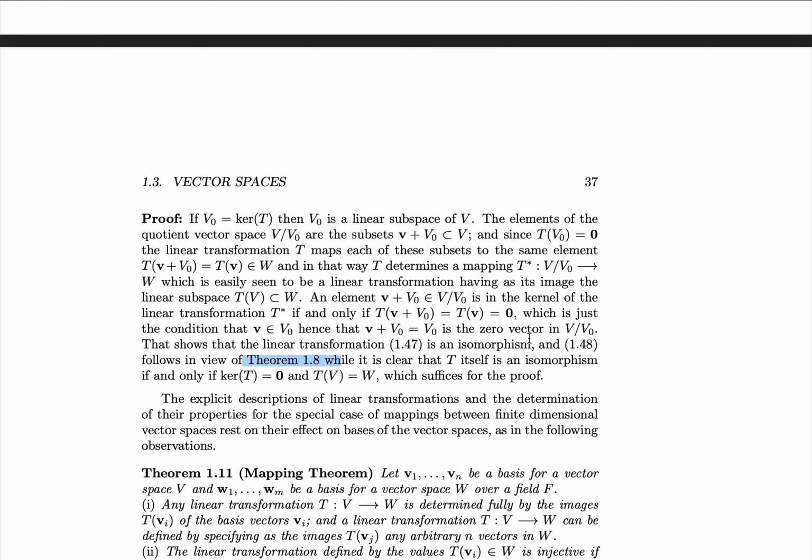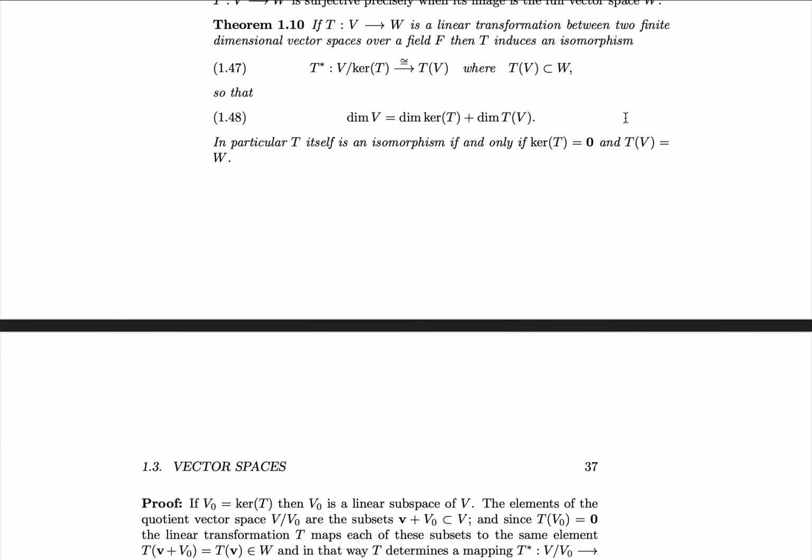Therefore, since we have an isomorphism between V over V naught and the image of T, they have the same dimension. Therefore, in theorem 1.8, instead of the dimension of V over V naught, we can substitute in the dimension of the image of T, i.e. this linear subspace. And that's how we get this term.